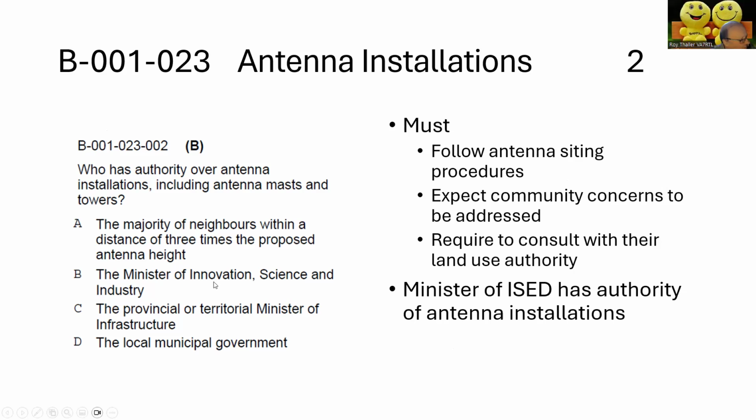I guess there's a typo here in this exam question, but that's going to confuse students. I think they forgot to correct this, change industry to economic development. Anyways, it's clear that that's the answer, but it's not well written.